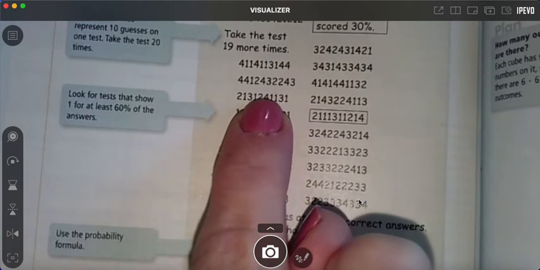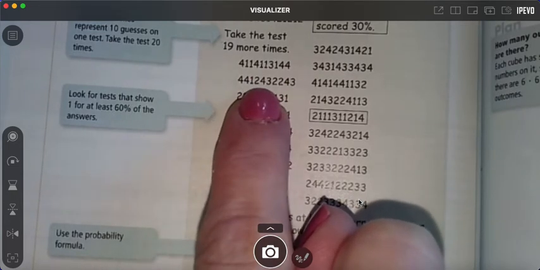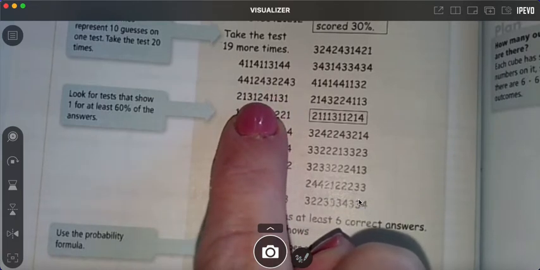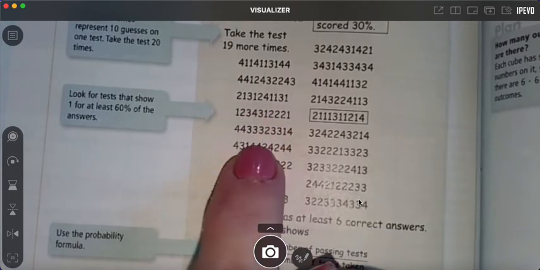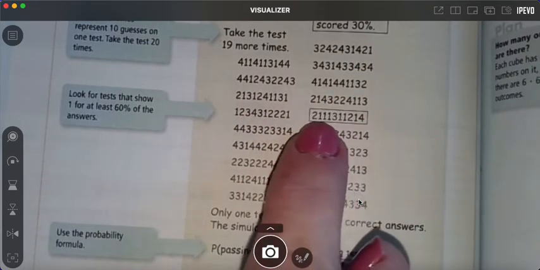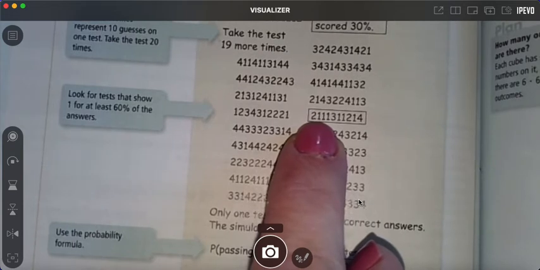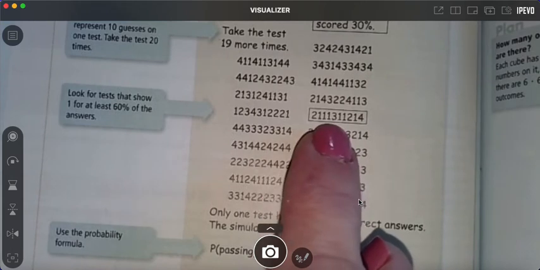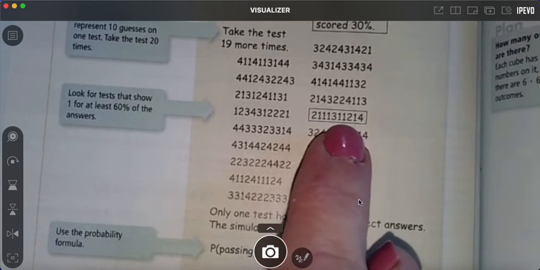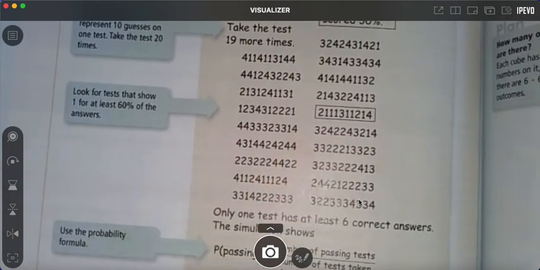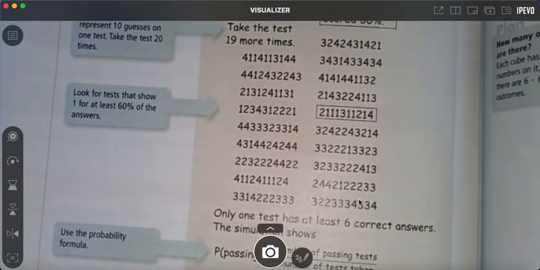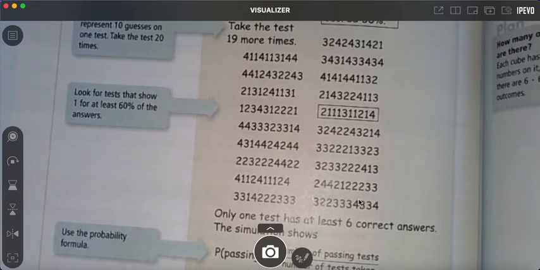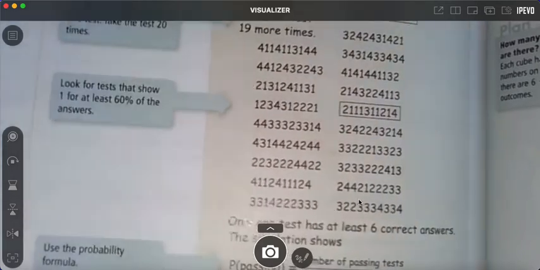They didn't pass. How many did they get right on this one? Only 1 out of 10. They didn't pass. How many did they get right on this test? 5 out of 10. They didn't pass. Right? They did all these numbers, but when they got their calculator or computer, it just gave them some numbers, the ones represent how many they got right. Hey, on this one, they got 6 out of 10. They passed. They did this 20 times though. So only 1 out of 20 passed. That was why in that experiment, it was 1 out of 20. Again, we'll do that on that study guide day.